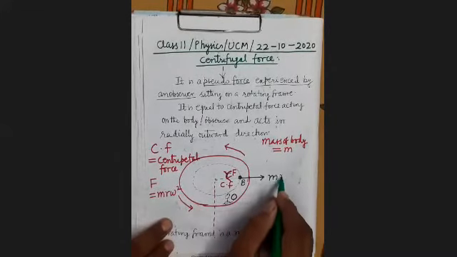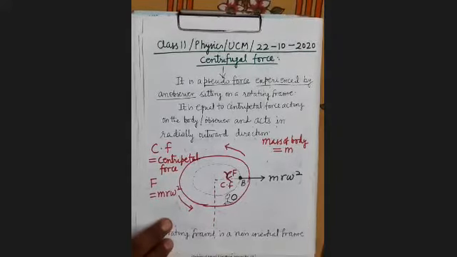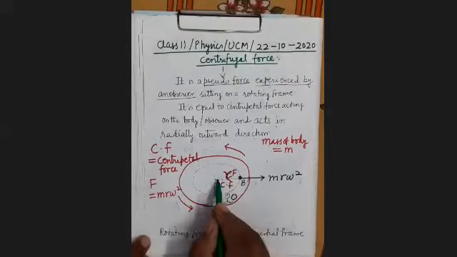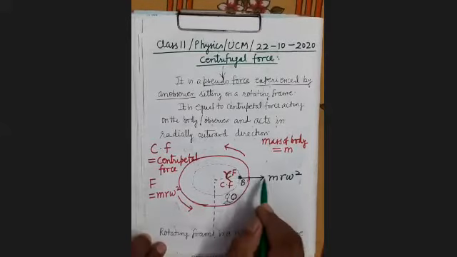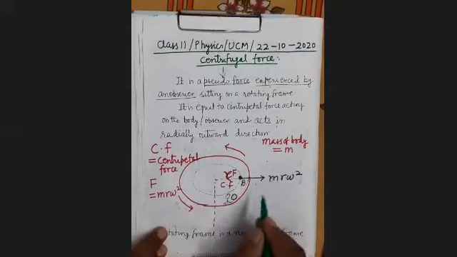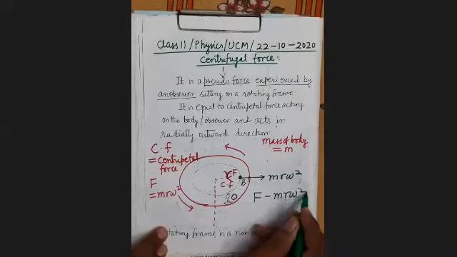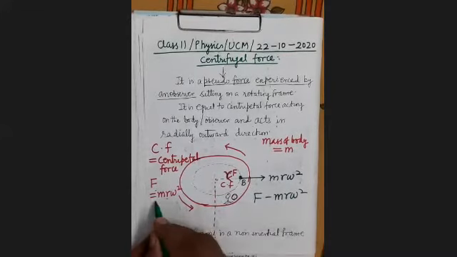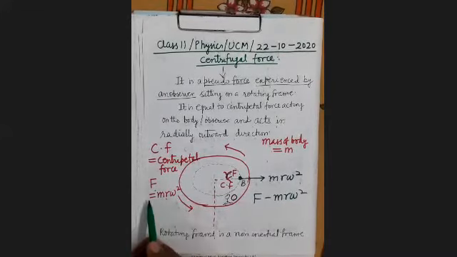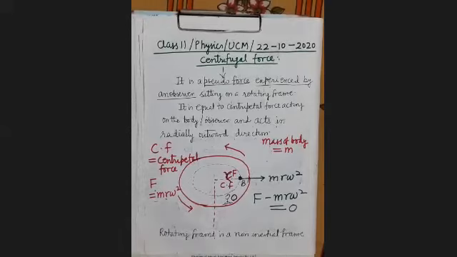F force is acting in this direction, and mr omega square is acting in this direction. Then what will be the resultant of these two? F minus mr omega square. This will become 0 because F is also equal to mr omega square. Therefore, it will be 0.